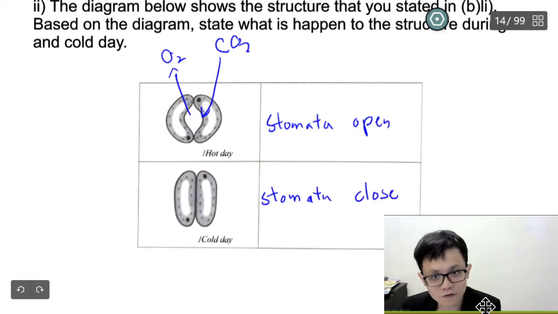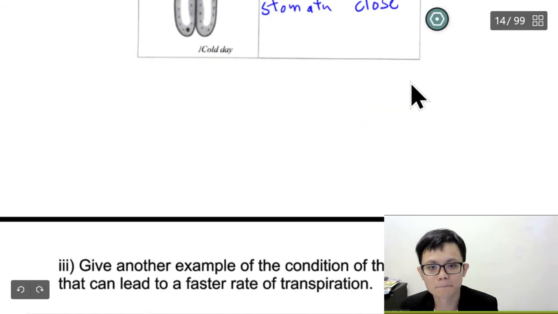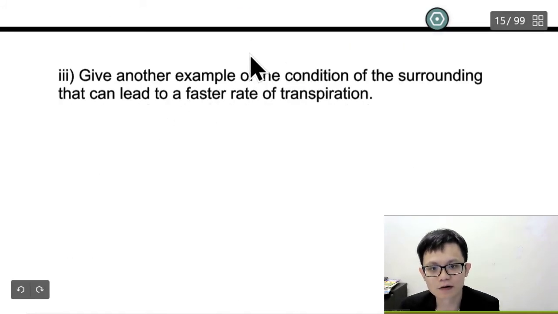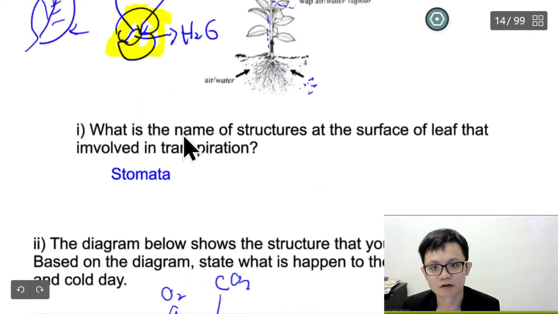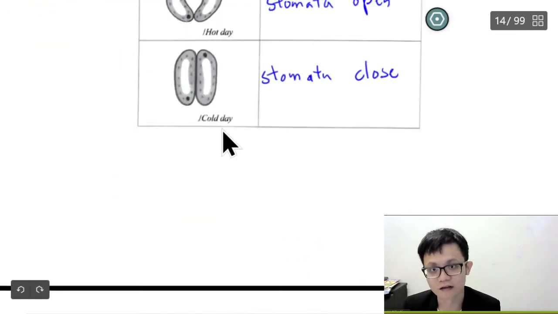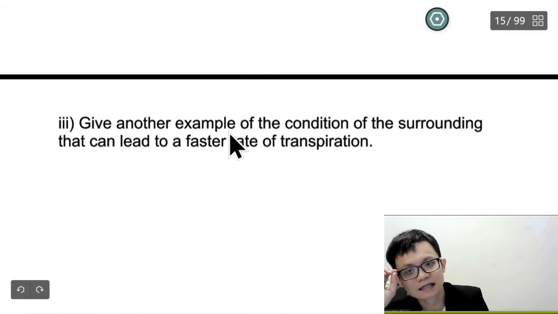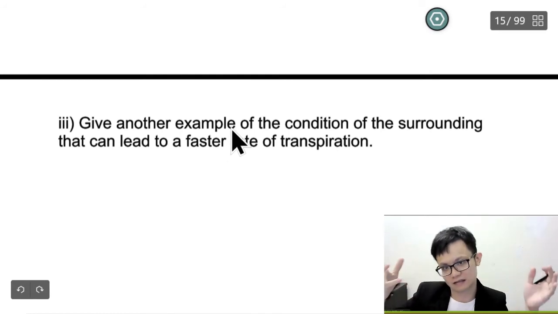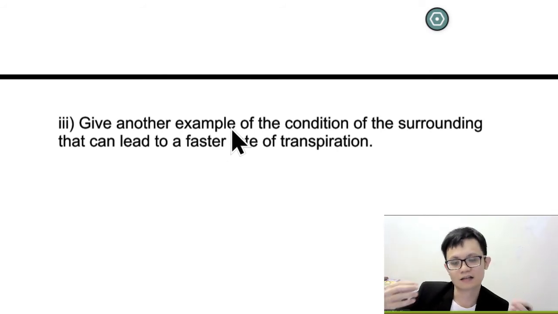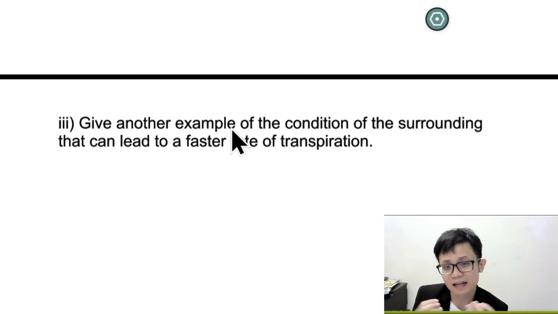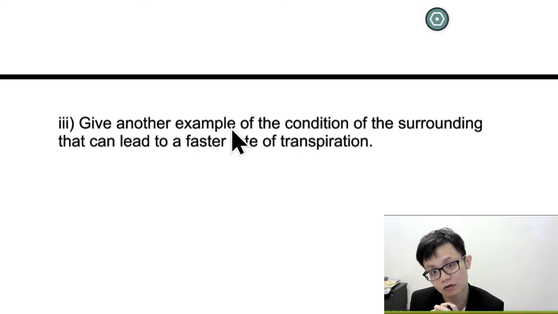Okay, let's move on to the next question. Give another example of the condition of the surrounding that can lead to a faster rate of transpiration. So of course, sometimes the transpiration will be fast or slow, correct or not? If the sun is very hot, then it will be faster, correct or not? If it always rains, then the rate of transpiration will be slow, okay?